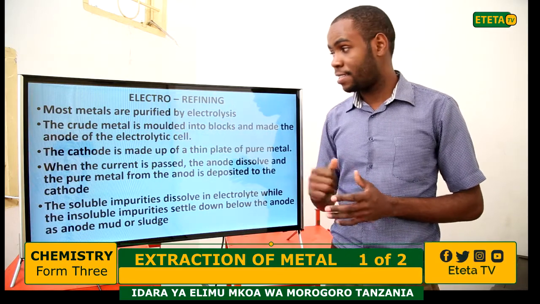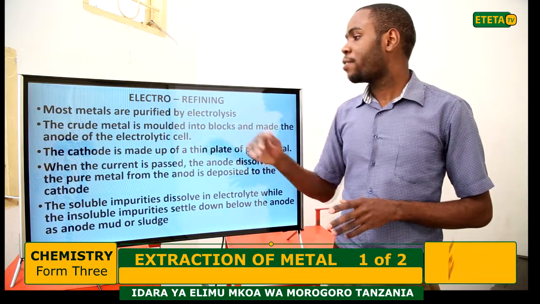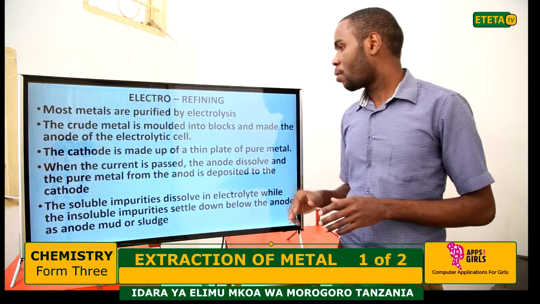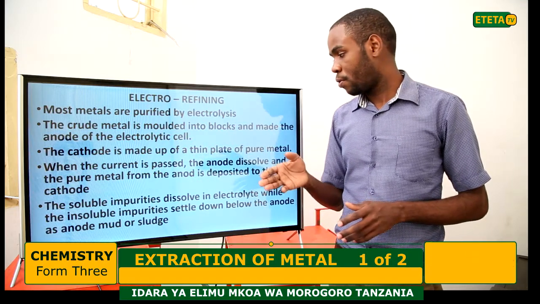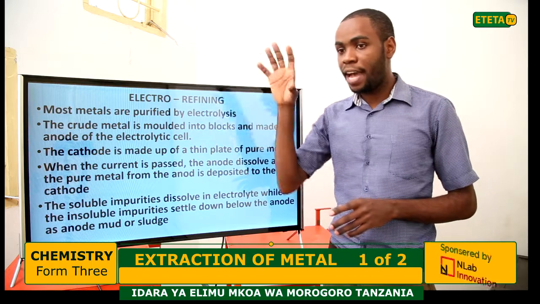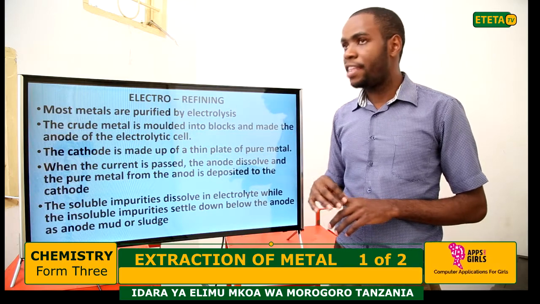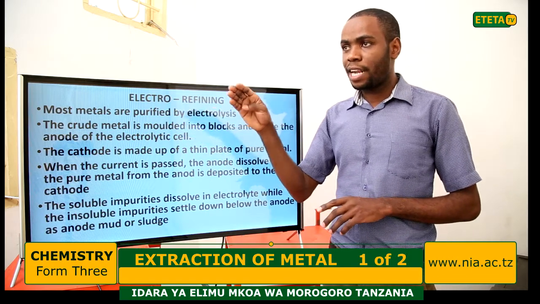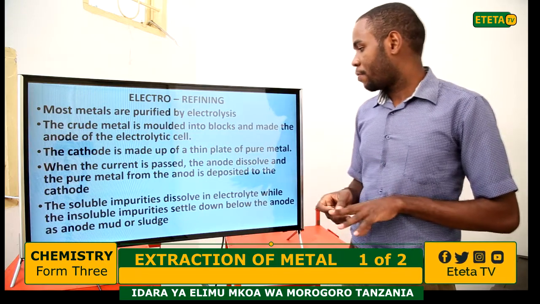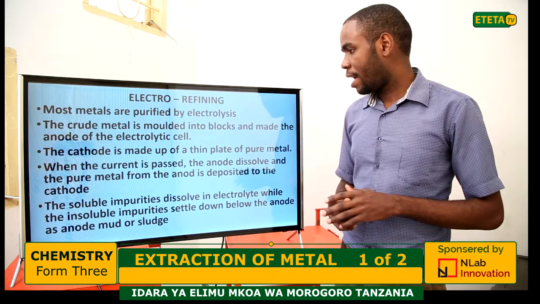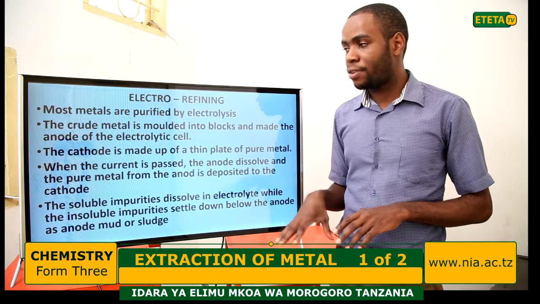The point to remember here is that the crude metal is used as the anode, while the pure metal is used as the cathode. As the current passes through, the metal from the anode will dissolve and transfer to the cathode, and the impurities will remain in the electrolyte.